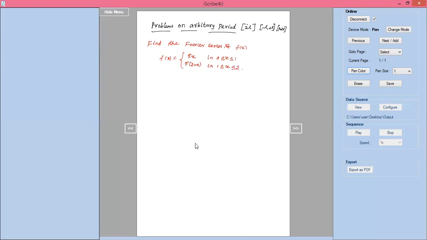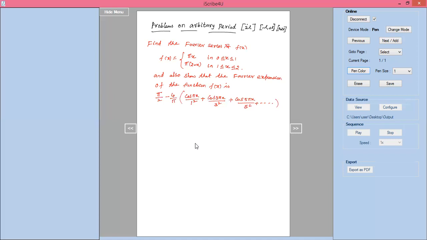and also show that the Fourier expansion of the function f of x is pi by 2 minus 4 by pi into cos pi x divided by 1 square plus cos 3 pi x divided by 3 square plus cos 5 pi x divided by 5 square plus and so on.